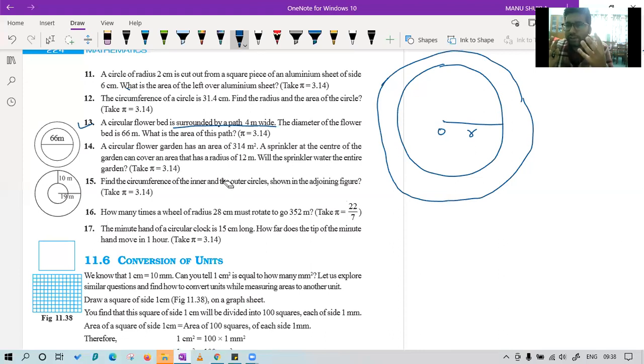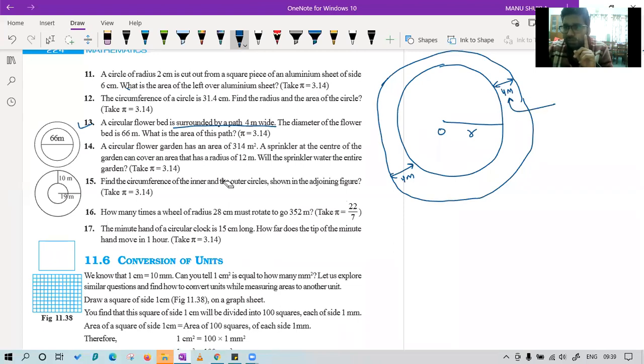You can draw the figure in fair copy only, because in these chapters diagrams are very important. Okay, so they are saying this surrounding path is 4-meter wide everywhere. Either you take here or you take there, it is 4-meter wide. Because I have not used a compass, that's why my diagram is coming a little bit hazy. So what will be the formula of area of circle? Oh my god, Arnav, it is pi r square. Simple.